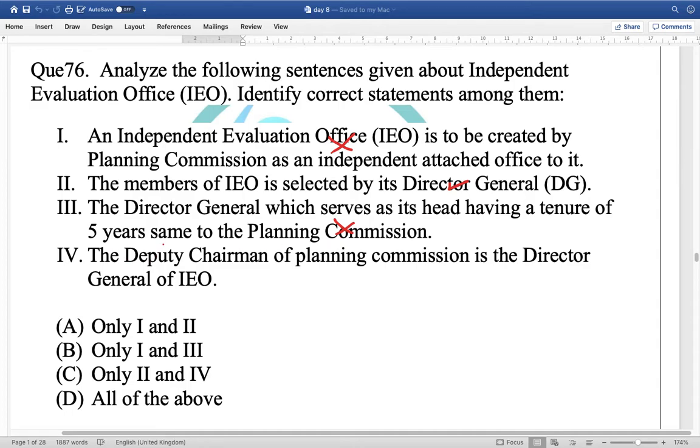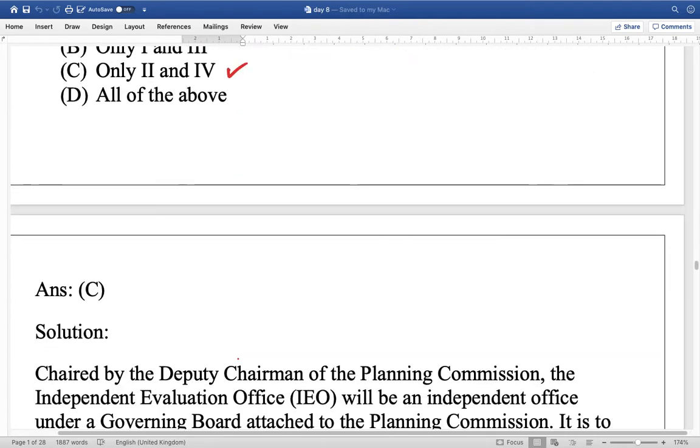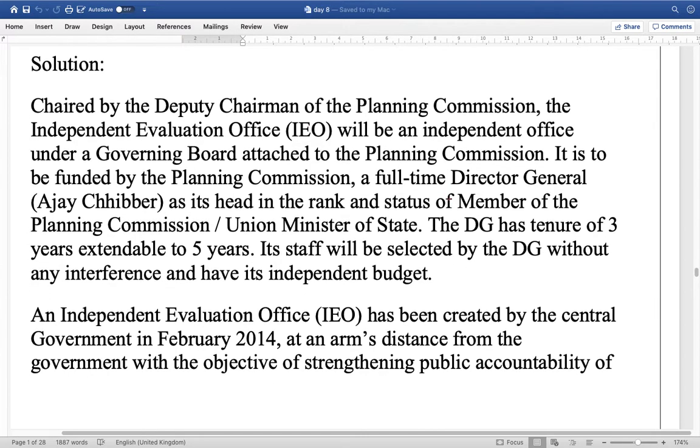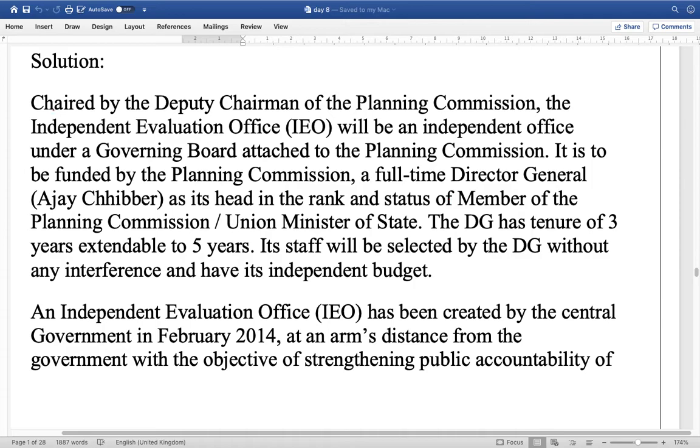The Deputy Chairman of the Planning Commission is the Director General of IEO. It is correct because of the way it was made in the initial phase, therefore second and fourth are correct. In the context of the Planning Commission, chaired by the Deputy Chairman, the Independent Evaluation Office was an independent office under the governing board of the Planning Commission when it was set up.